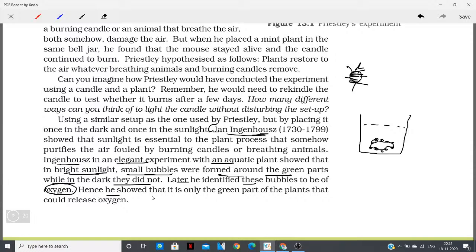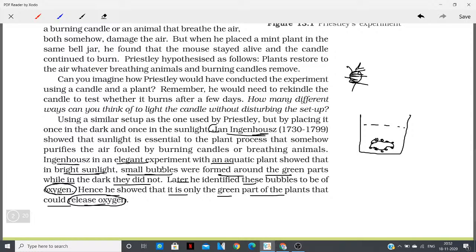Hence he showed that it is only the green part of the plants that could release oxygen. So you have to remember what these scientists were doing at that time. You have to remember these points: Jan Ingenhousz, what did he do? He concluded that the green part of the plants could release oxygen, and that it happens only in the presence of sunlight. Jan Ingenhousz.